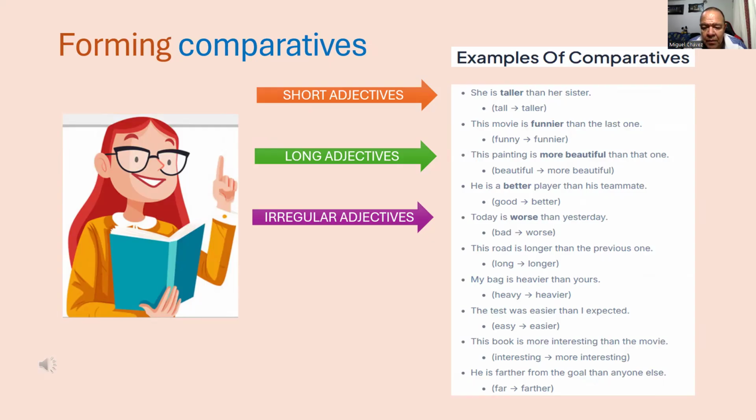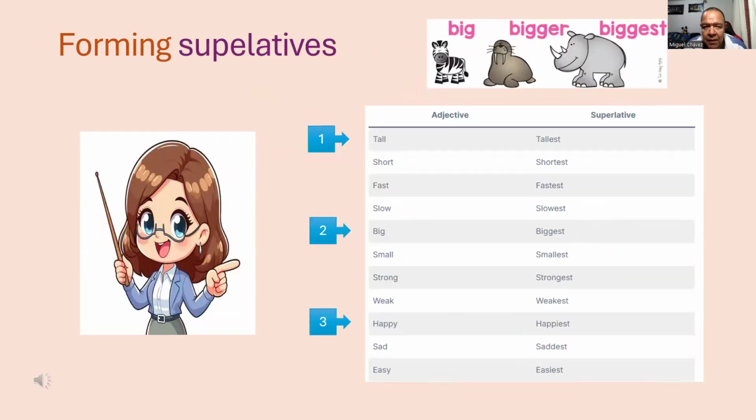Today is worse than yesterday. Bad, worse. This road is longer than the previous one. Long, longer. My bag is heavier than yours. Heavy, heavier. The test was easier than I expected. Easy, easier. This book is more interesting than the movie. Interesting, more interesting. He is farther from the goal than anyone else. Far, farther.